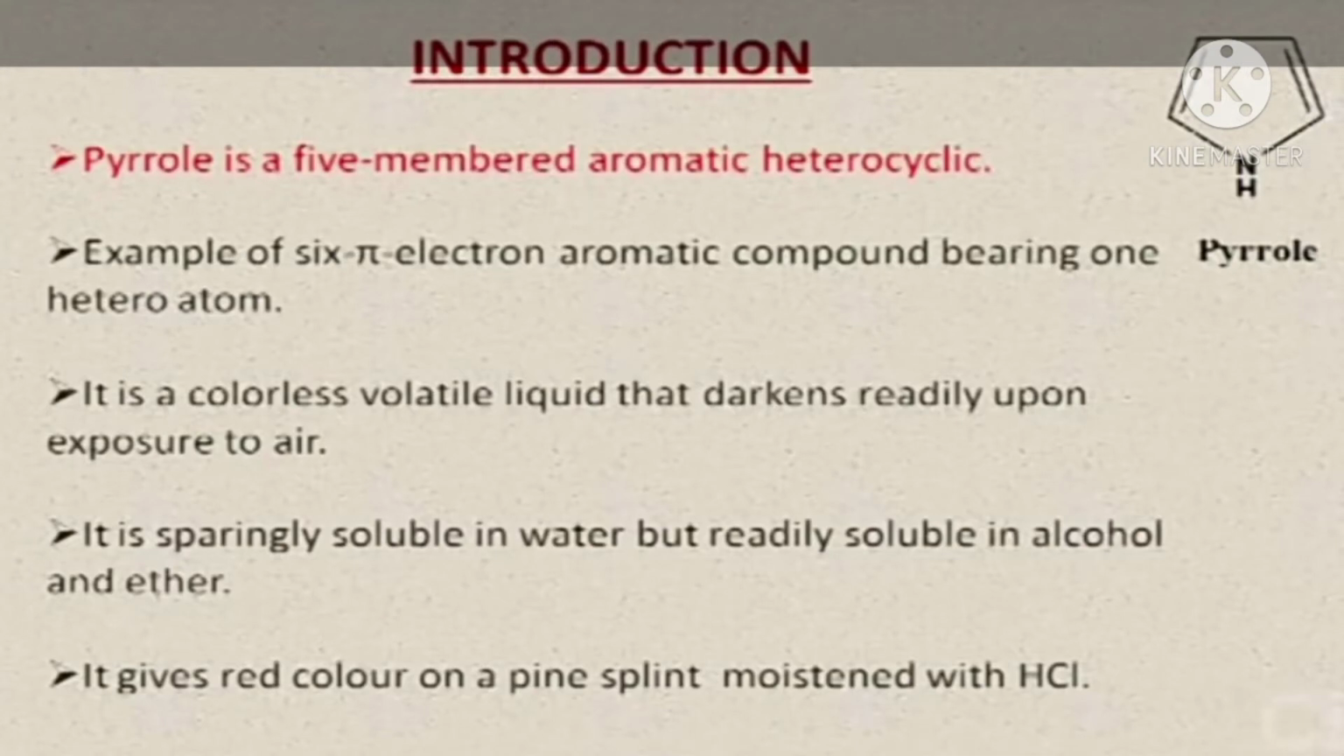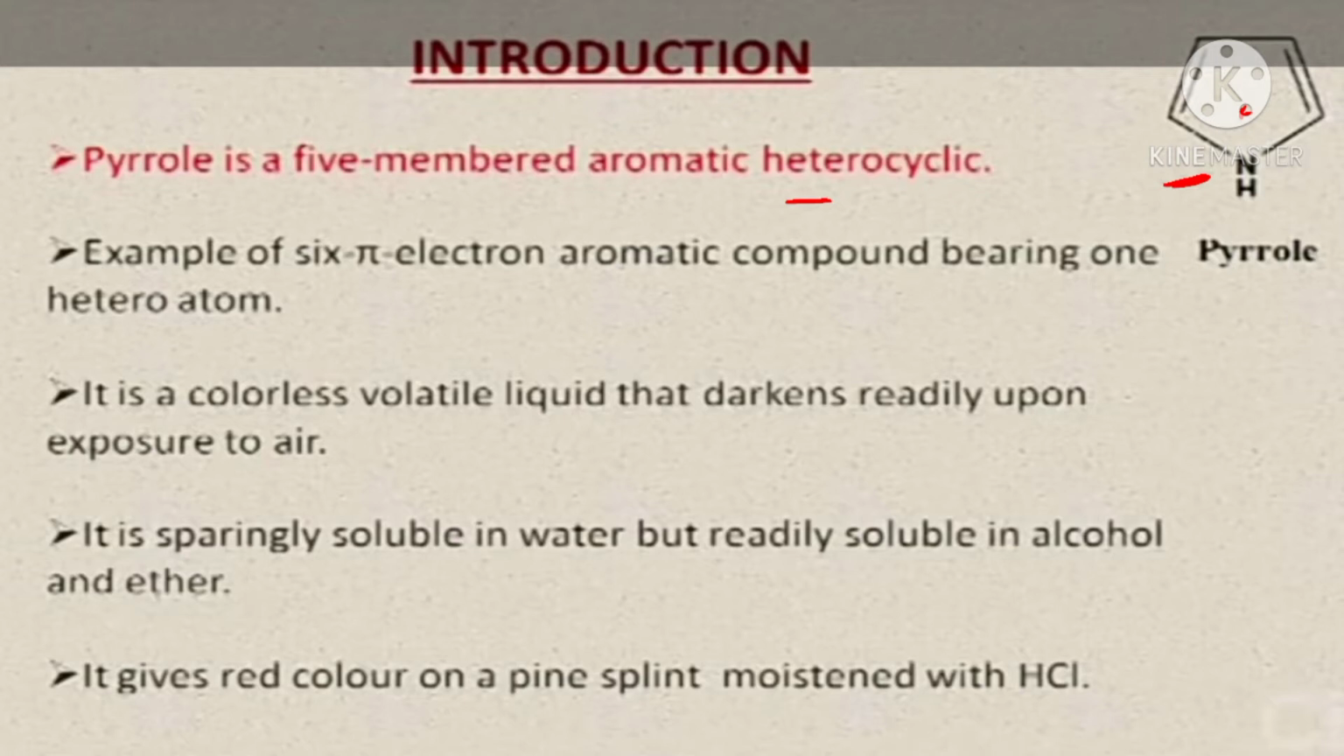Here is the introduction of pyrrole. Pyrrole is a 5-member aromatic heterocyclic ring. The hetero atom is nitrogen. It is an example of a 6 pi electron aromatic compound bearing one hetero atom. In this compound there are 6 pi electrons and the one hetero atom is nitrogen.